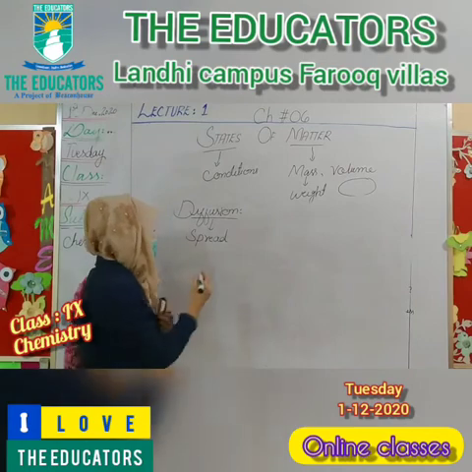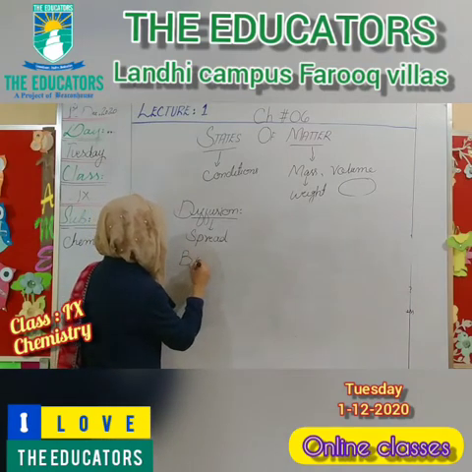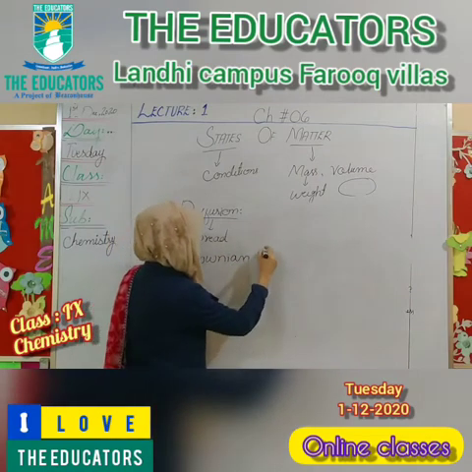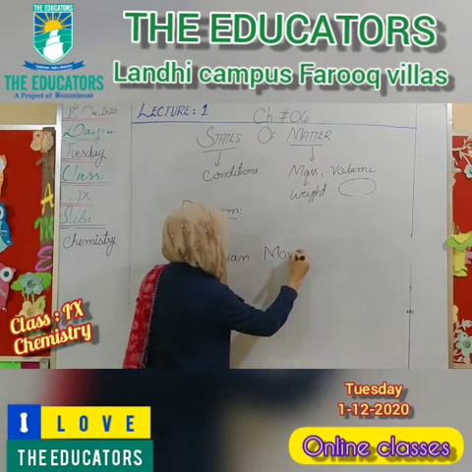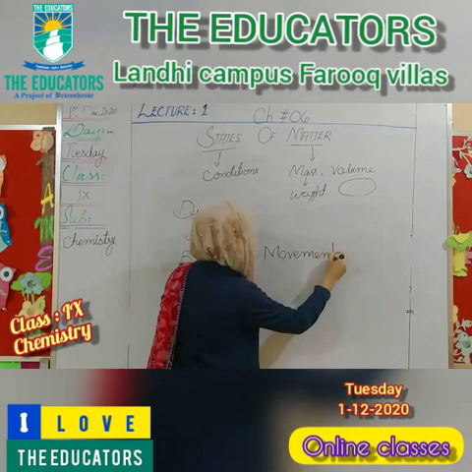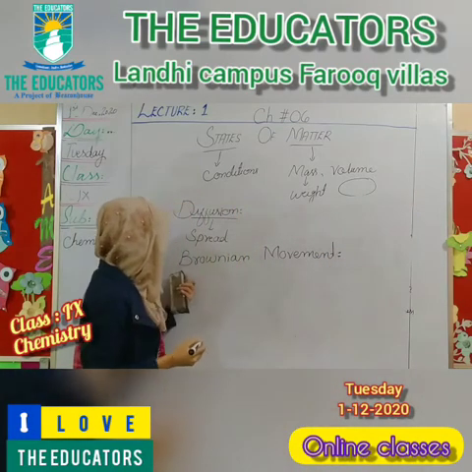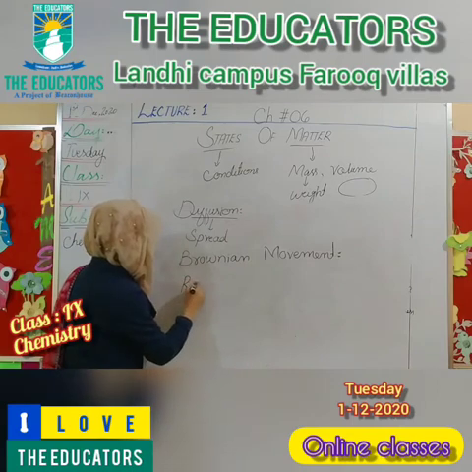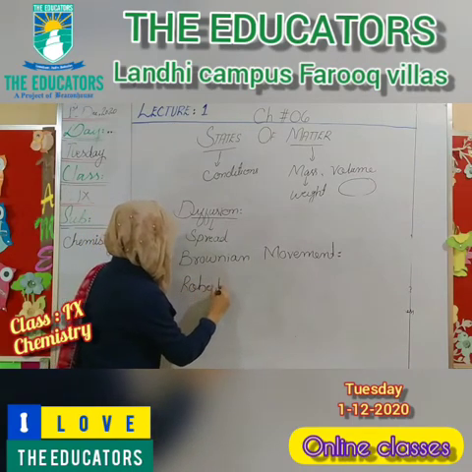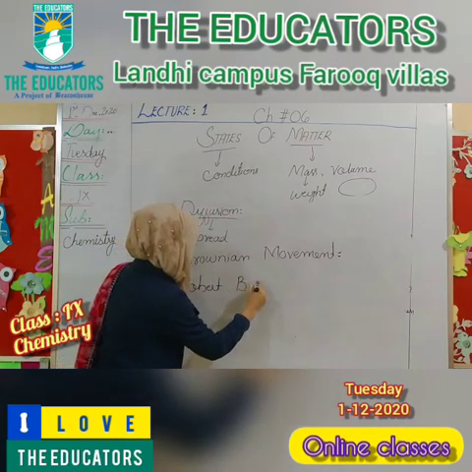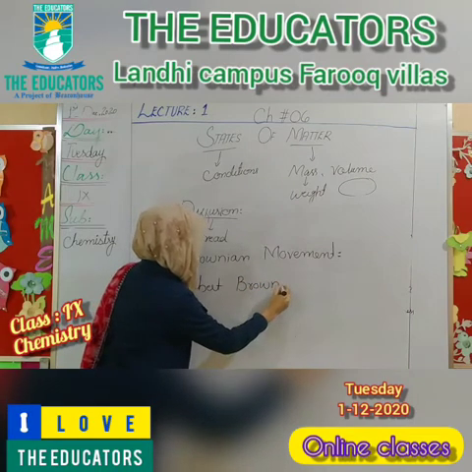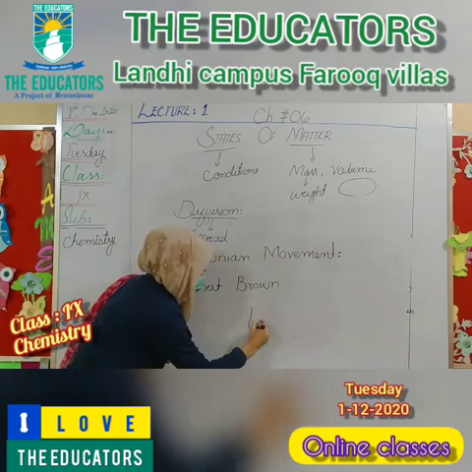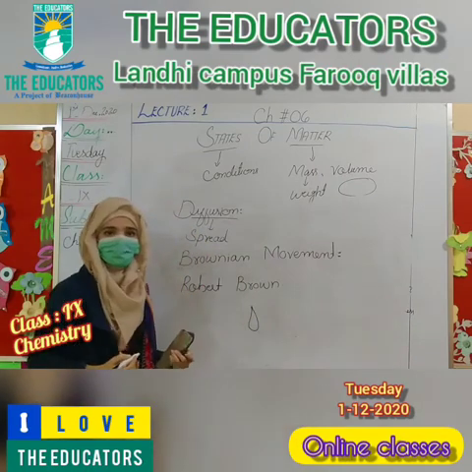So the last topic is Brownian movement. What does Brownian movement mean? The scientist named Robert Brown observed a spreading drop of liquid.